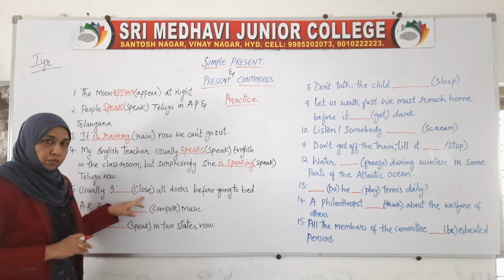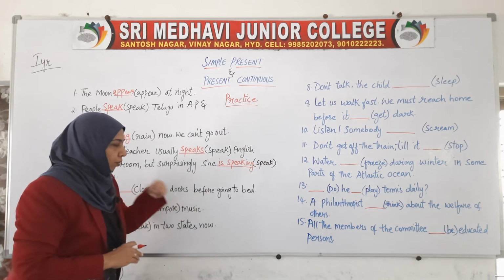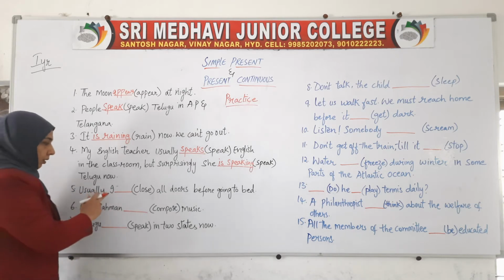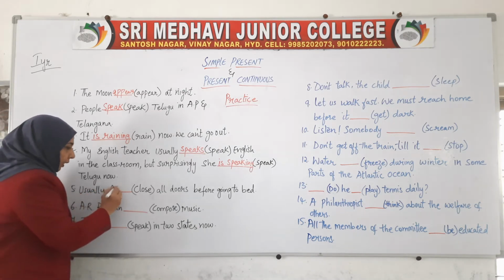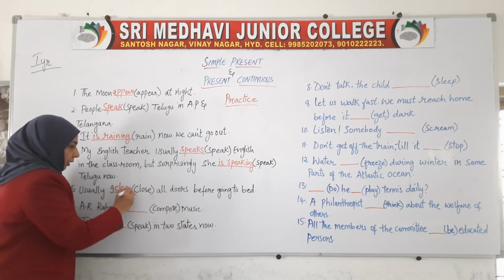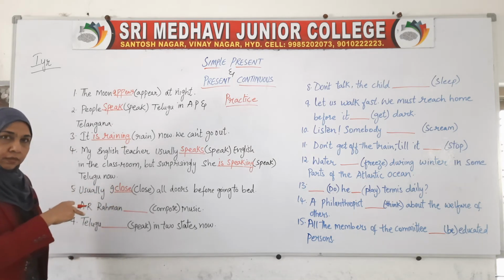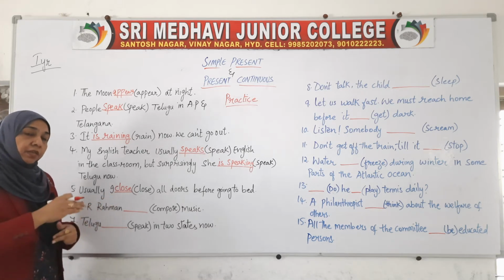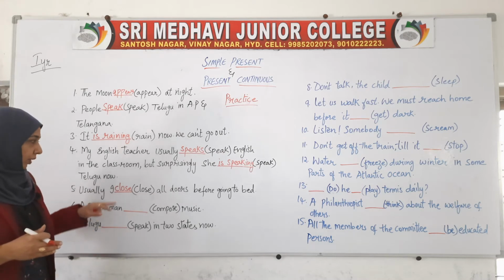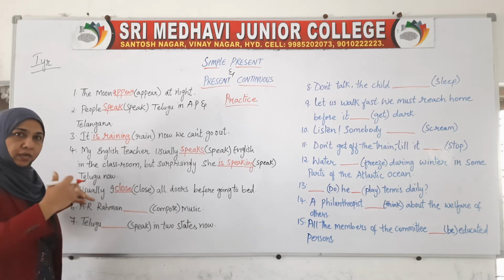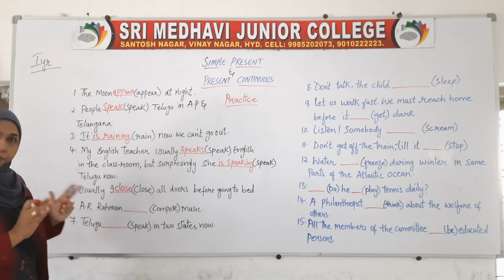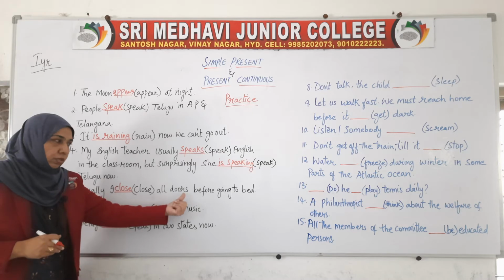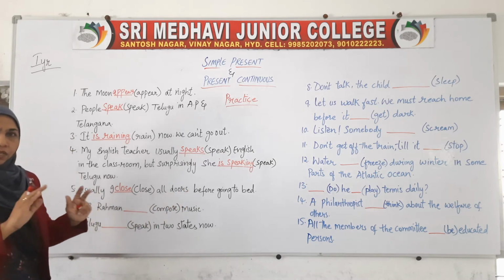Now next, "Usually I ___ all doors before going to bed." The form of close has to be changed. Usually I means the first person. Usually I close. Can we write down closes here? No, because it is not the third person singular. Can we write down closed here? No, because it is a regular happening. It is not past tense. It is a simple present tense. It happens daily. That's why, usually I close all doors before going to bed. It's a habitual action of myself.